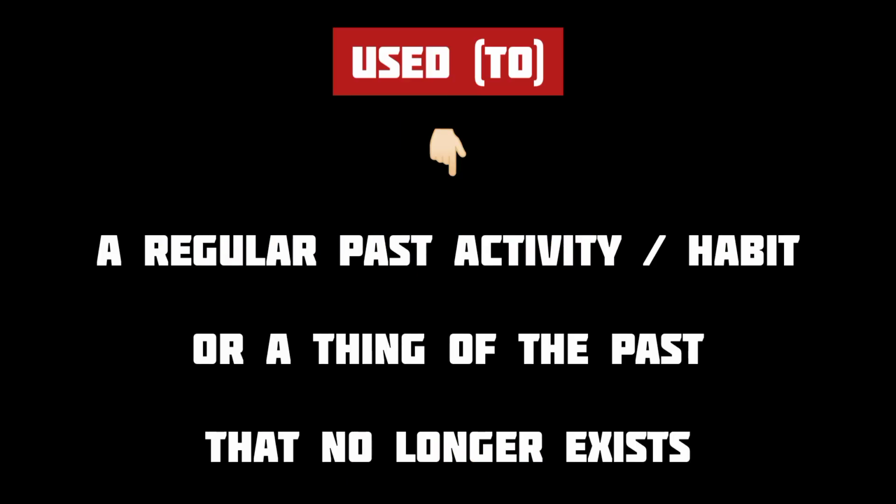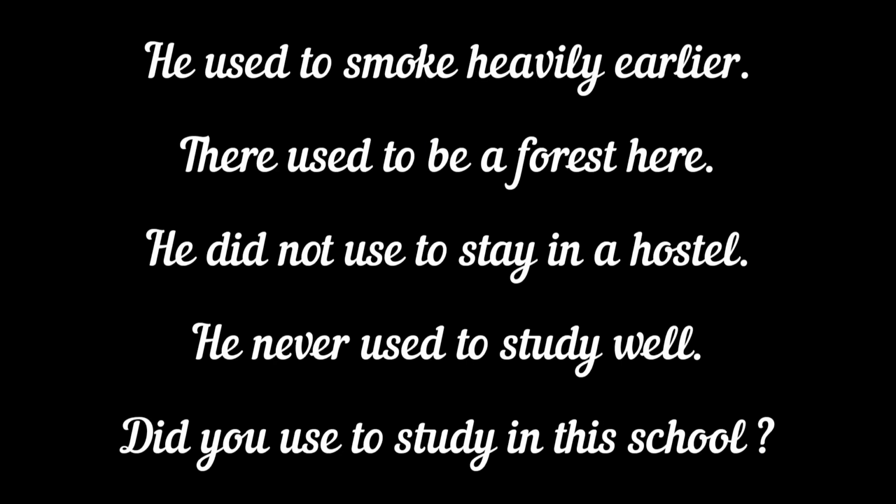Well, then used is also called a semi-modal because it's followed by a to infinitive and not the first form of the main verb. The semi-modal used to shows a regular past activity or habit or a thing of the past that no longer exists. For example, in the sentence, he used to smoke heavily earlier, the semi-modal used to shows a regular past habit or activity. In the next sentence, there used to be a forest here, used to shows a thing of the past that does not exist anymore, a forest.